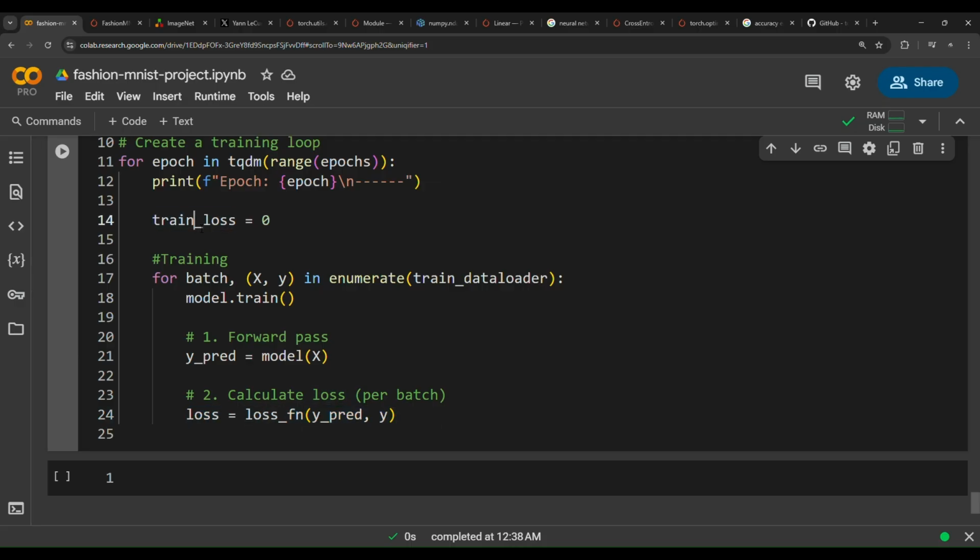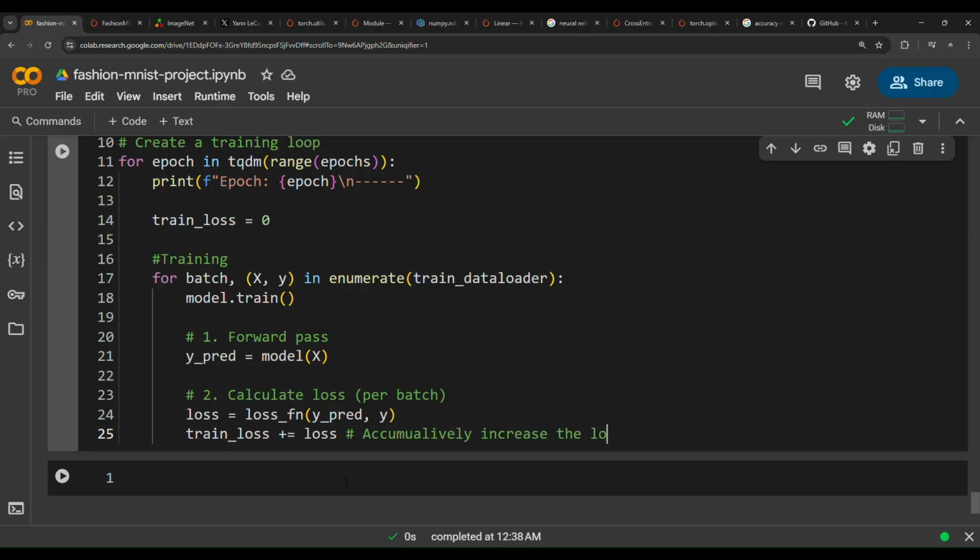But this variable will keep track of the entire loss across all batches. And then we will divide this very high loss by the number of batches to normalize the loss. So train loss plus equals loss. That's how easy it is. So accumulatively increase the loss.